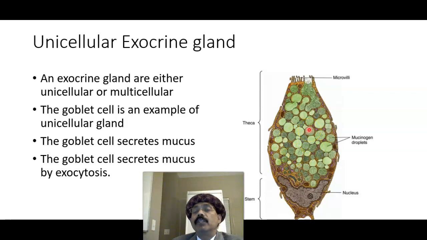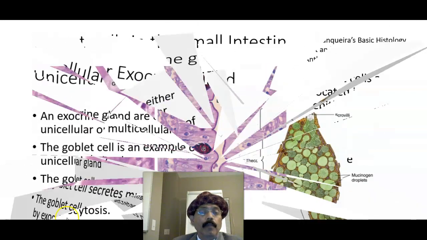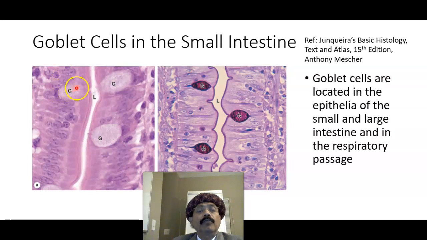Goblet cells are present in the respiratory epithelium, and in the lining of the small intestine and large intestine. This is the goblet cell here. On hematoxylin eosin stain we get a light colored appearance of the goblet cell. The entire cell is the goblet cell, another goblet cell, another goblet cell. This is the lumen. It secretes the mucinogen, mucus, by means of exocytosis to the luminal surface. These are also goblet cells with a different stain, the PAS stain.